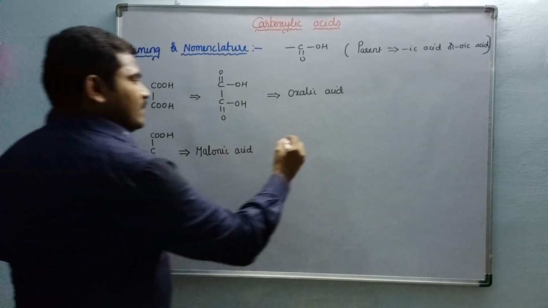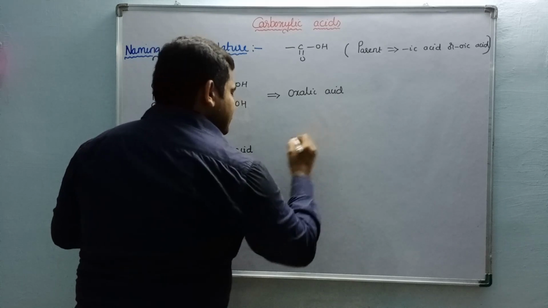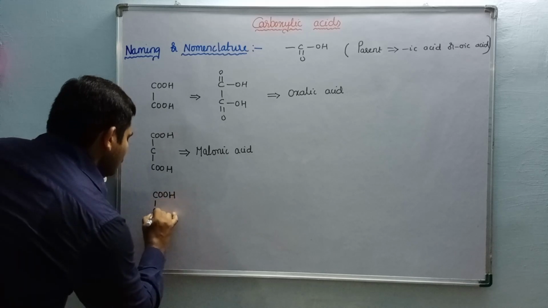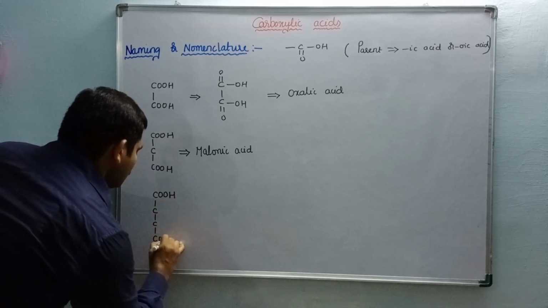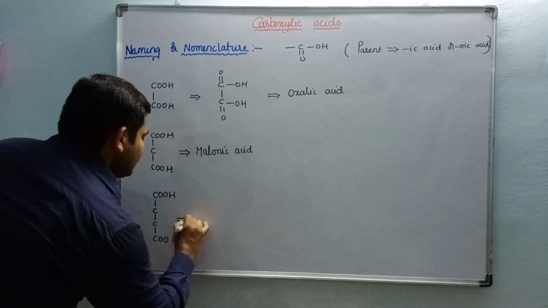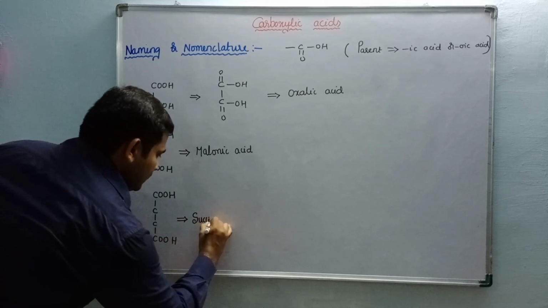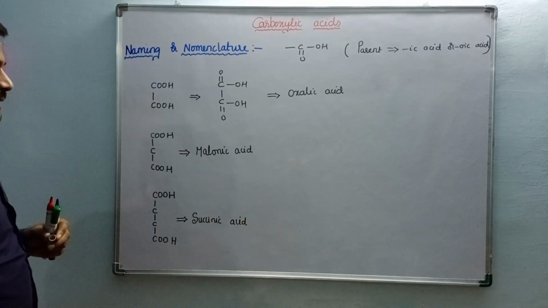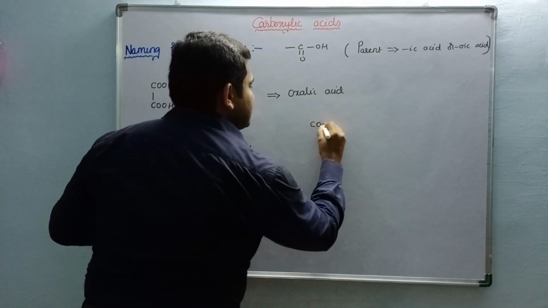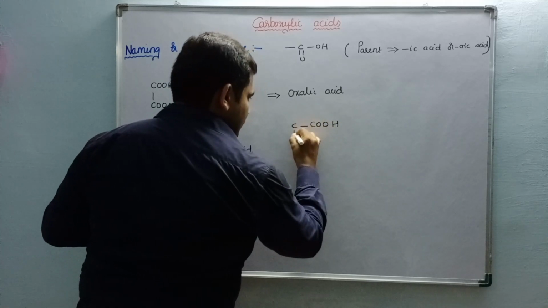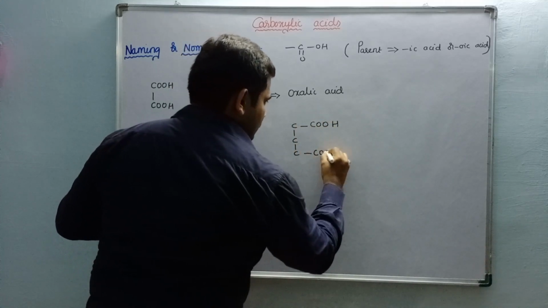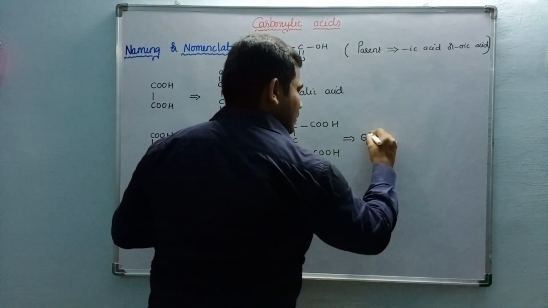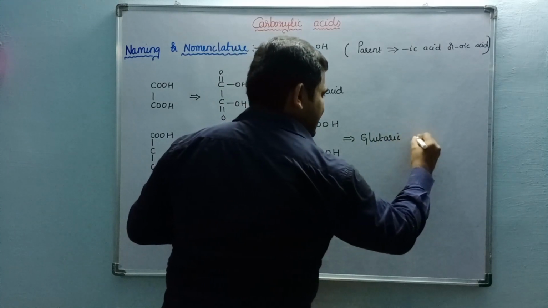For example, if it is separated by two carbons, a very well known compound, it is called succinic acid. This is called glutaric acid.